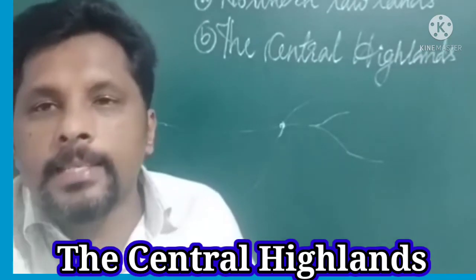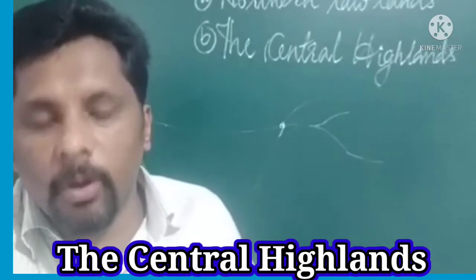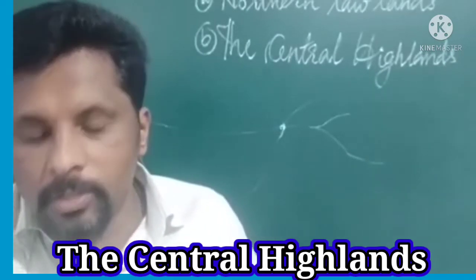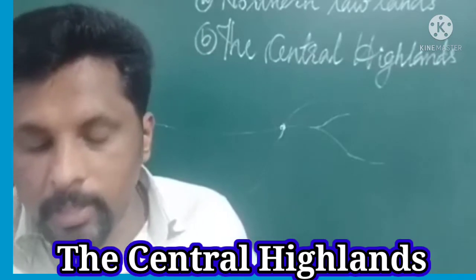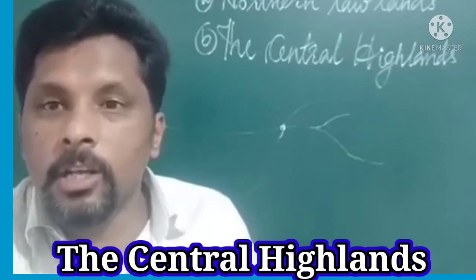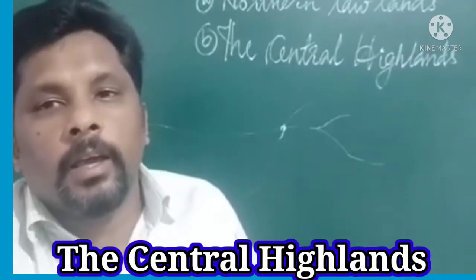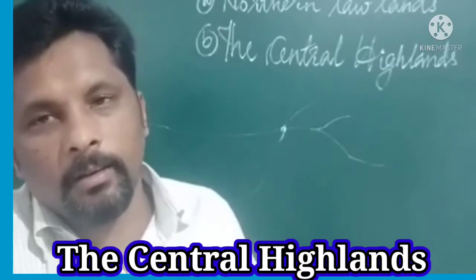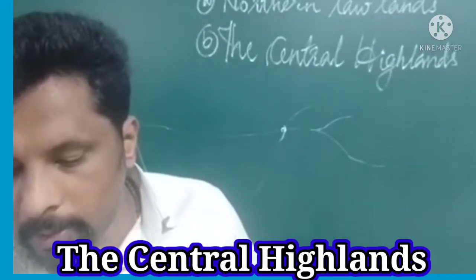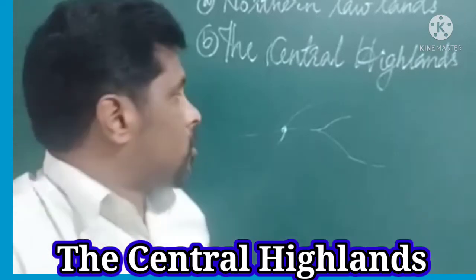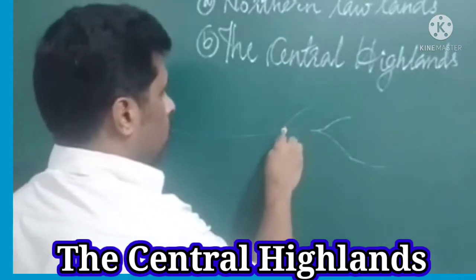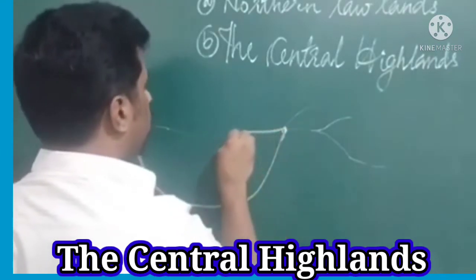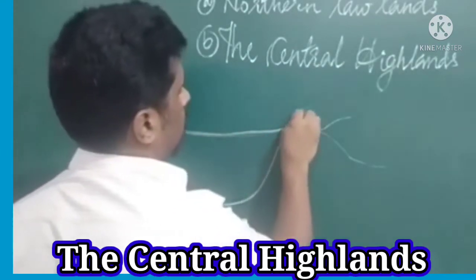The Central Highlands comprises a number of mountains or system of fold mountains and plateaus, which make up the core of the mountain system of Asia. A large number of mountains and a number of plateaus are part of the Central Highlands. The mountain range radiates from the Pamir Knot. Just look at this picture. Here these lines are showing the direction of different mountains.